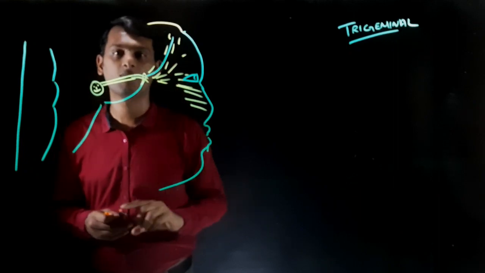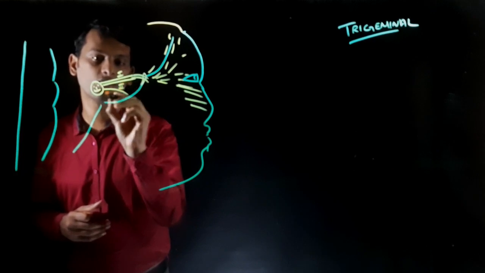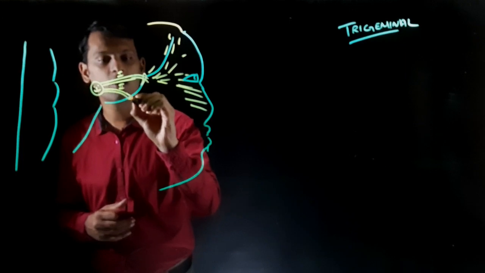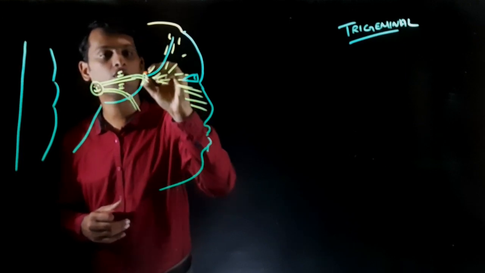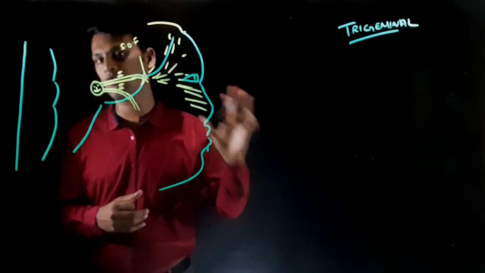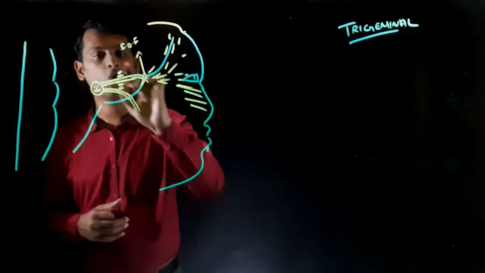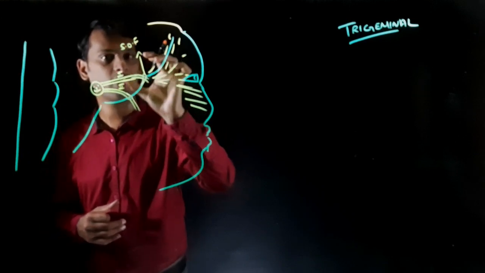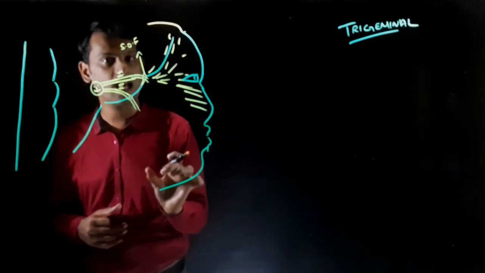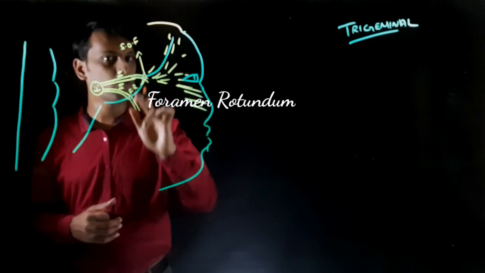So this is your first branch. The second branch is your maxillary branch, and this escapes your cranial cavity through a foramen. So what is this one? This is your superior orbital fissure. I'm just giving a short form, just follow here. The ophthalmic branch, the first branch, escapes your cranial cavity through your superior orbital fissure, and your maxillary branch escapes your cranial cavity through your foramen rotundum.